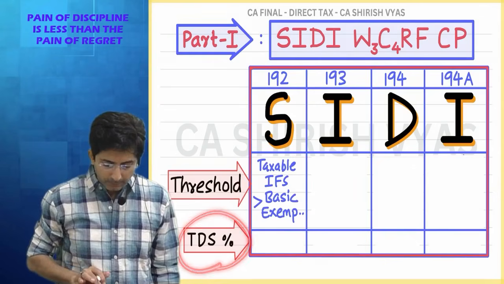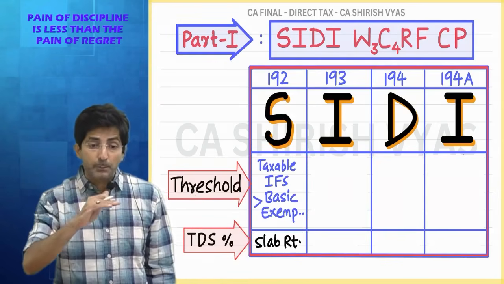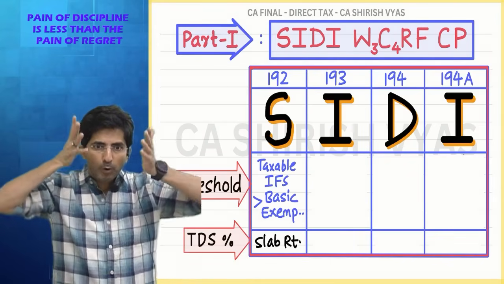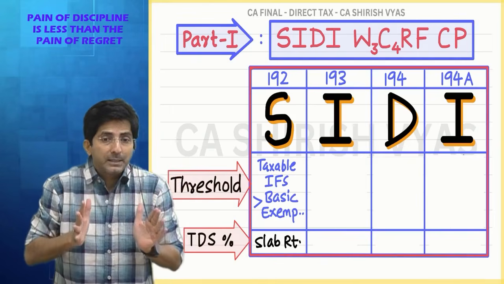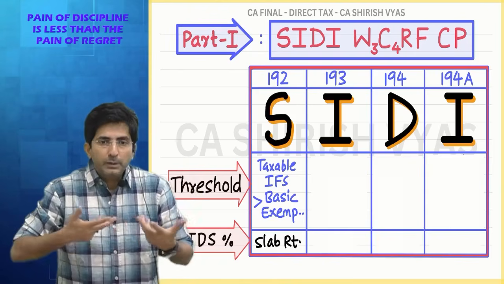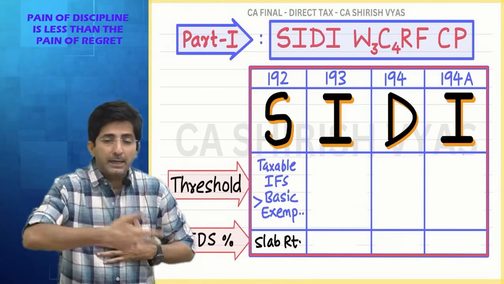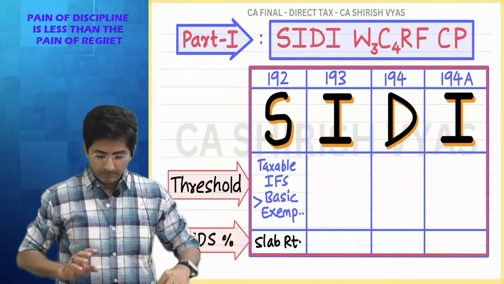And what is the percentage of TDS? Slab rates. Means your boss will deduct TDS as per slab rates. See, while I am communicating, I am thinking from the boss's point of view, because in this chapter, you have to think from the payer's angle. So in salary, who is the payer? Boss. Your boss is the payer. So if I am the boss, if I am giving you salary more than basic exemption, I will cut TDS as per slab rates. That's it.